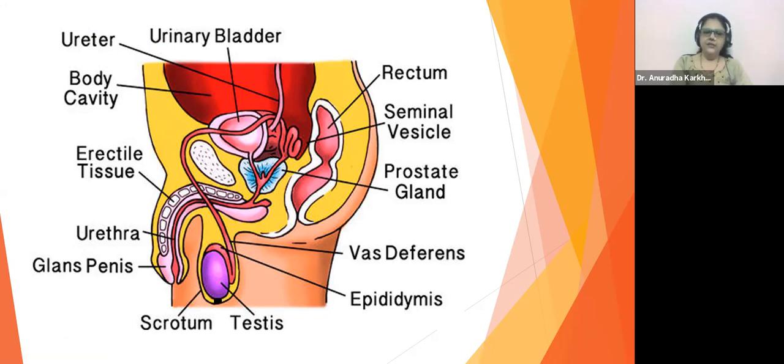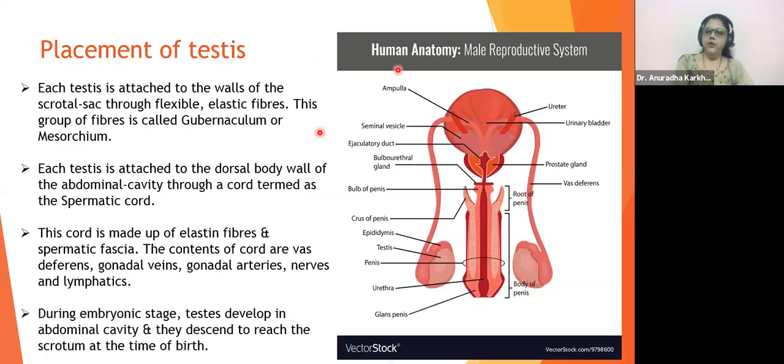Okay. See in this diagram now, you can very clearly see this is the seminal vesicle. Can you see here the seminal vesicle? पर यहाँ पर it will be all the more clear. You can see the seminal vesicle here also very clearly. ये देखो. Here they are showing the seminal vesicle. These light blue, can you see this? Light pink. These are going to be the seminal vesicles. Okay. And this region where it is going to end now, this region where my cursor is right now, is going to be the ampulla.